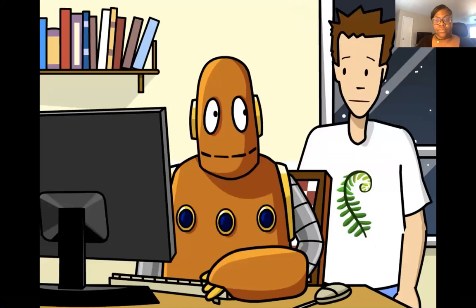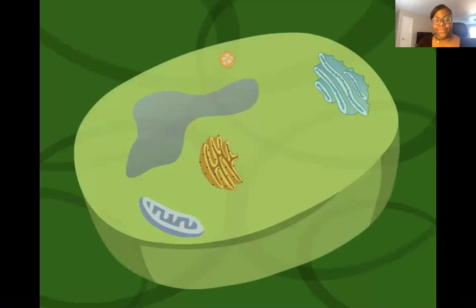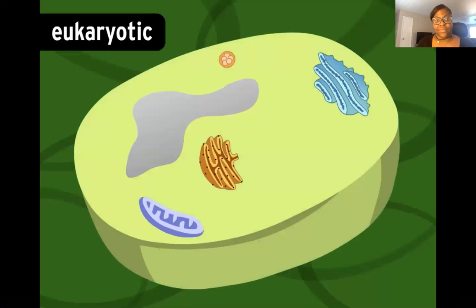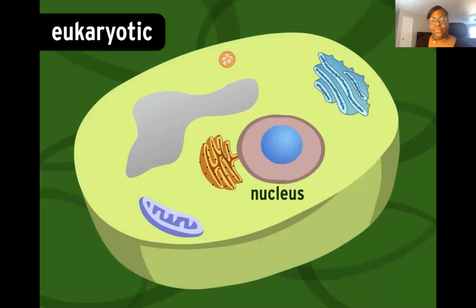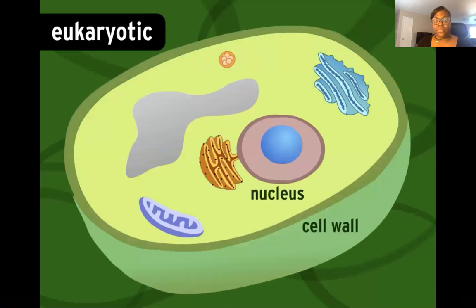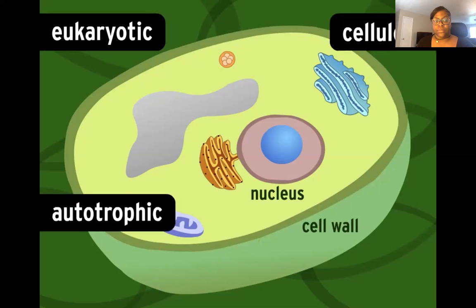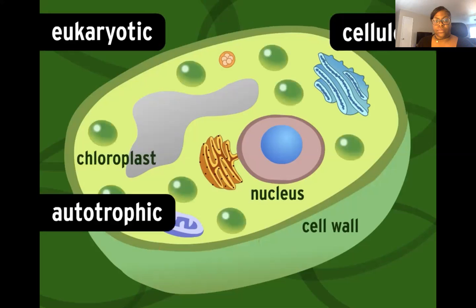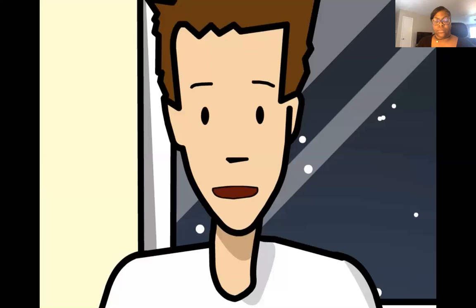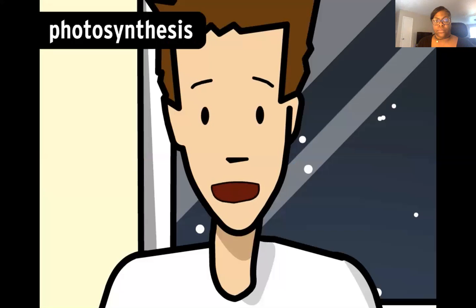Yep, they are indeed plants. Like all other plants, mosses and ferns are eukaryotic, meaning their cells have a nucleus. They also contain cell walls made of cellulose, a tough, fibrous material. And they're autotrophic, which means they make their own food. In particular, they carry out photosynthesis, a process that turns carbon dioxide into sugar.